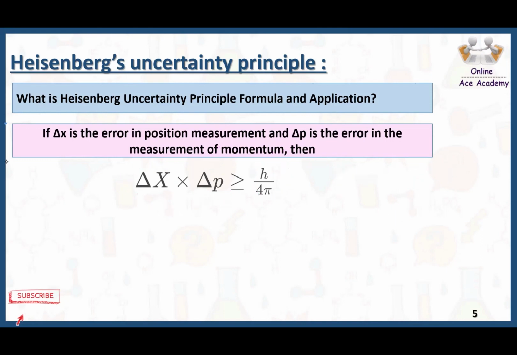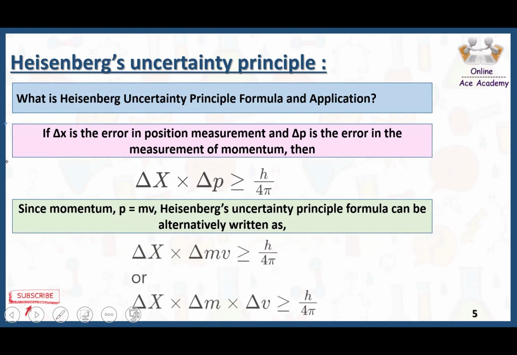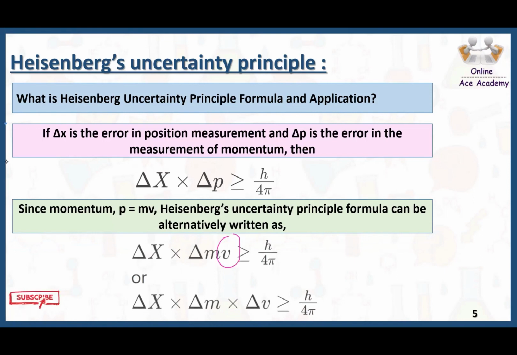These two are inversely proportional. Why? Because if we are finding out the position, it is multiplying here. When it goes to the other side, it will divide. So of course position and momentum are inversely proportional. We can write this formula in this way too, where momentum is equal to mass times velocity. Here, if we are considering an atom, we know that the mass of the atom is constant. The thing that is creating the difference here is the velocity. So the velocity will go on the other side of the equal sign, and it's inversely proportional to the position.